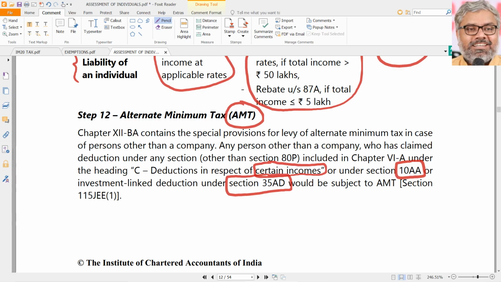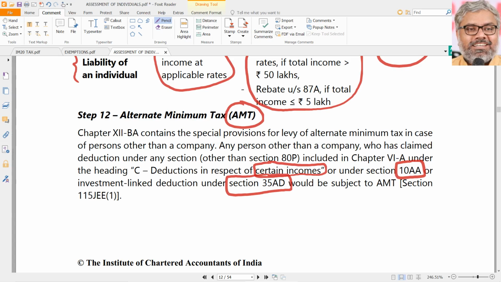So the SSE might have got, let us say, 50 lakhs rupees profit. He would have invested some, say, 60 lakhs rupees or 40 lakhs rupees worth of machinery in a specified business, and the entire amount, 100%, he can claim deduction happily under 35AD. We know that. So he ends up paying no tax. Government says, no, Baba, you took the deduction, fine, but you cannot say I will not pay any tax or I will pay lesser tax. You are bound to pay alternate minimum tax.